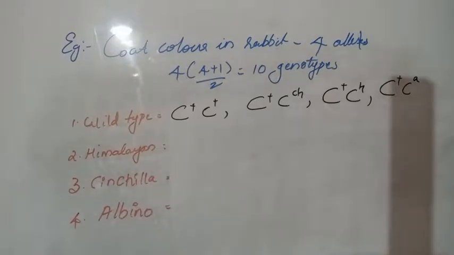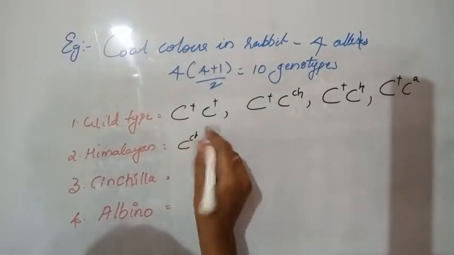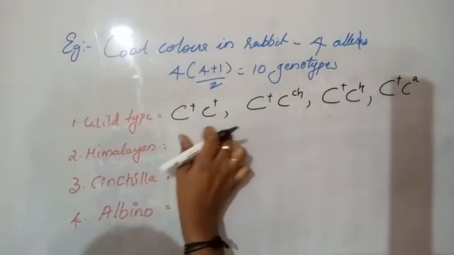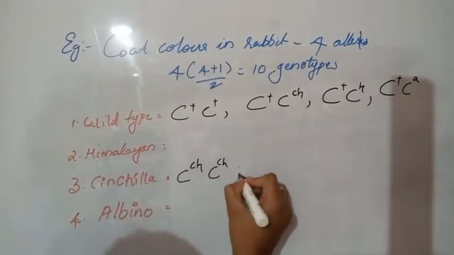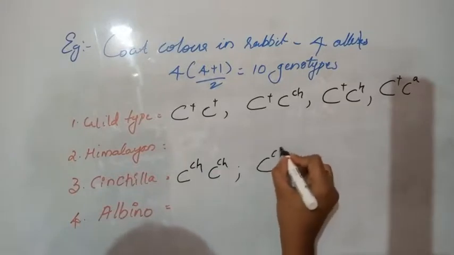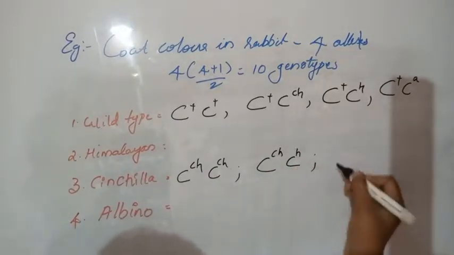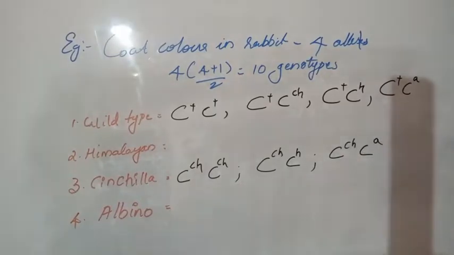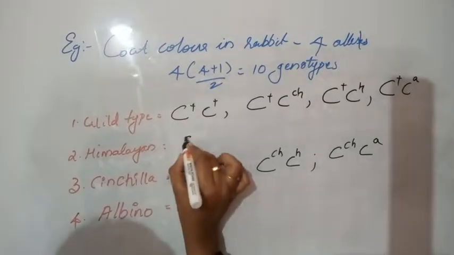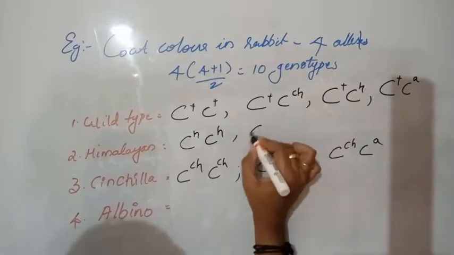Then come to Chinchilla. CCH CCH shows Chinchilla. CCH CH is also Chinchilla. CCH CA also shows Chinchilla. Then come to Himalaya. CH CH shows Himalaya.